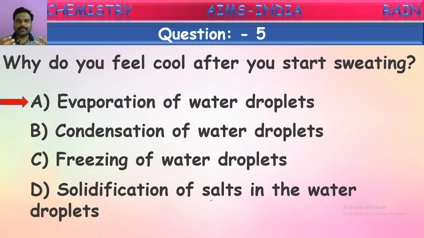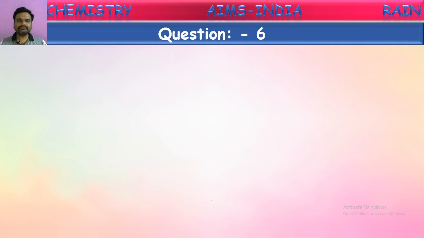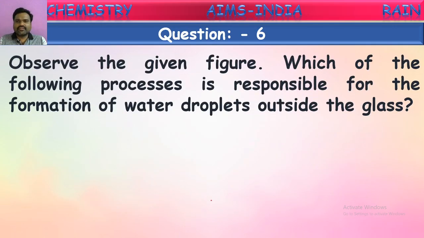When we sweat, what happens? Some water comes out from our body in the form of sweat. When it comes out, that sweat evaporates. While evaporating, it absorbs a certain amount of heat energy from the surroundings, so in that area we feel coolness. So after sweating, while it is being evaporated, we feel coolness. That is because of the evaporation of sweat water or water droplets formed from the sweat. Okay, next one. Observe the given figure. Which of the following processes is responsible for the formation of water droplets outside the glass?